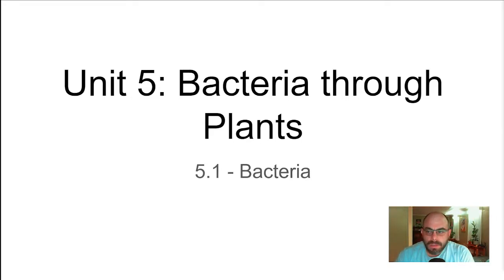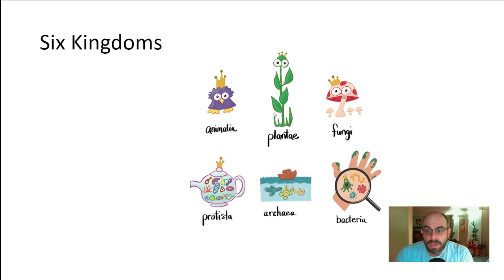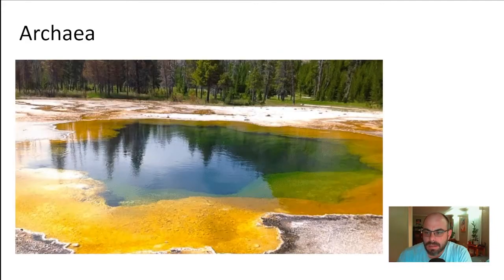Let's do this. So, first thing we're going to look at is just the 6 kingdoms that we're going to go through. There's all kinds of different lists like this, but for our purposes, this is the list. We're going to look at bacteria. First of all, we're going to look at archaea. We're going to have one slide for that kingdom. Then we're going to talk about bacteria for the rest of this particular section. Protists, fungi, plants, and then animals last. They're all wearing a crown because they're all kings.